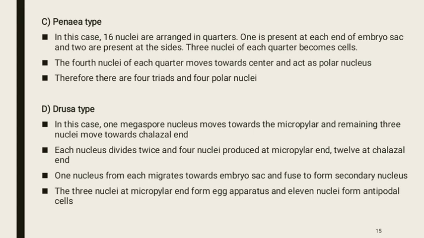One nucleus from each end migrates toward the center of the embryo sac and they fuse to form the secondary nucleus, in which the three nuclei at the micropylar end form the egg apparatus and the 11 nuclei at the chalazal end form the antipodal cells.